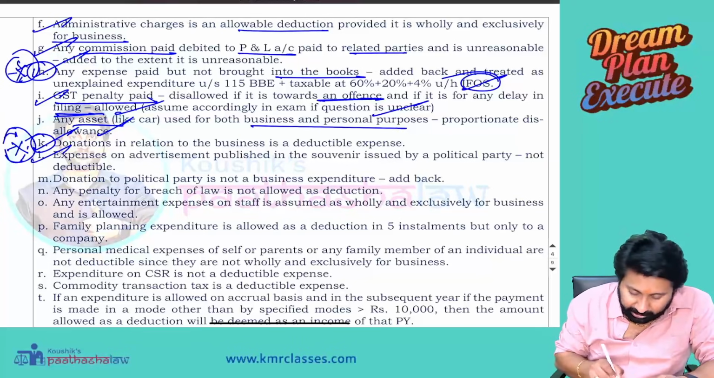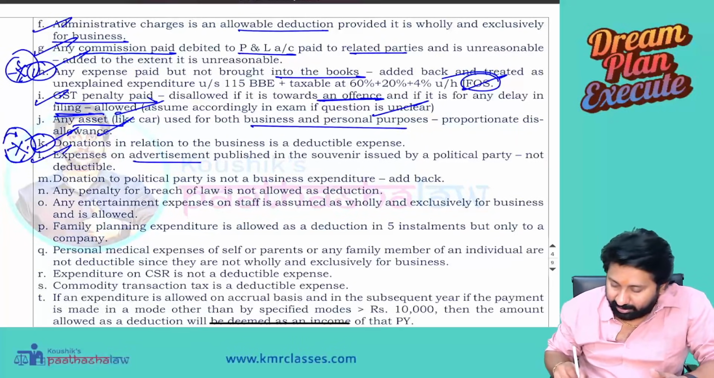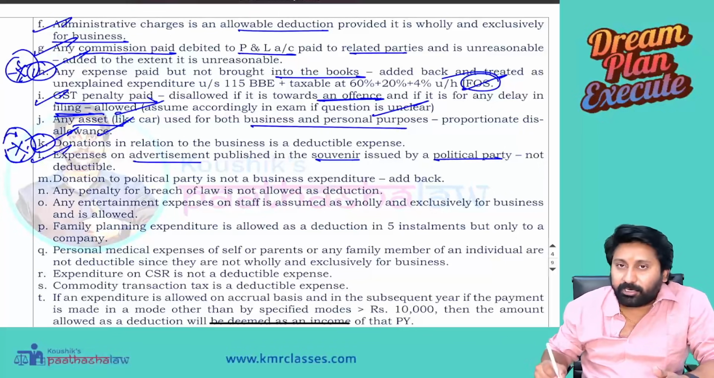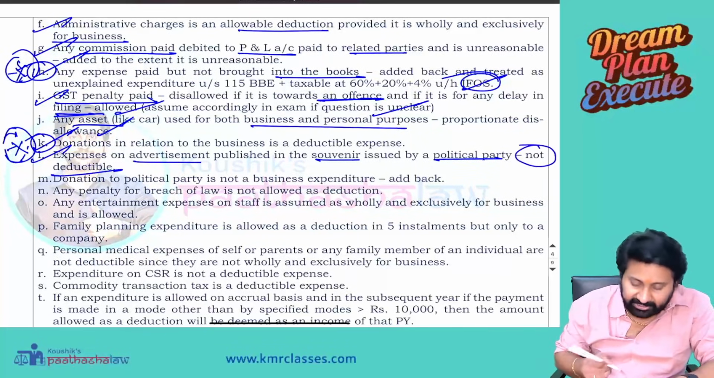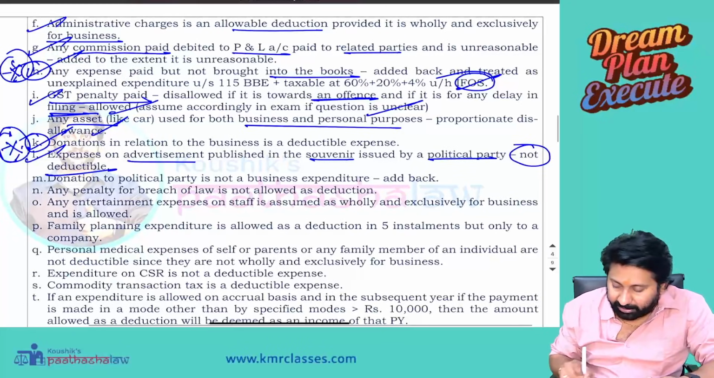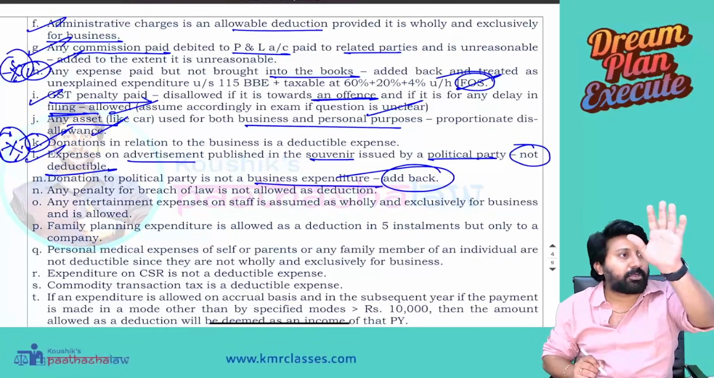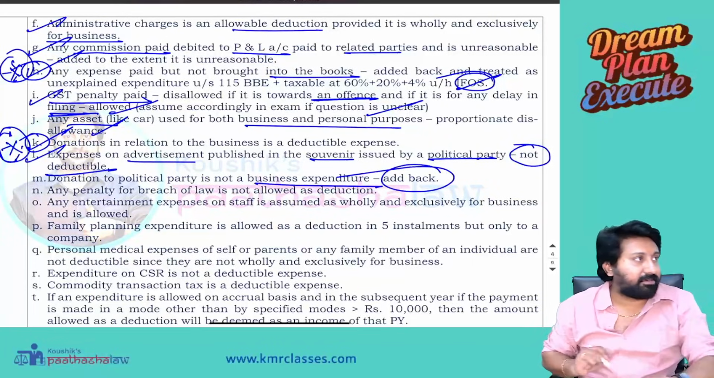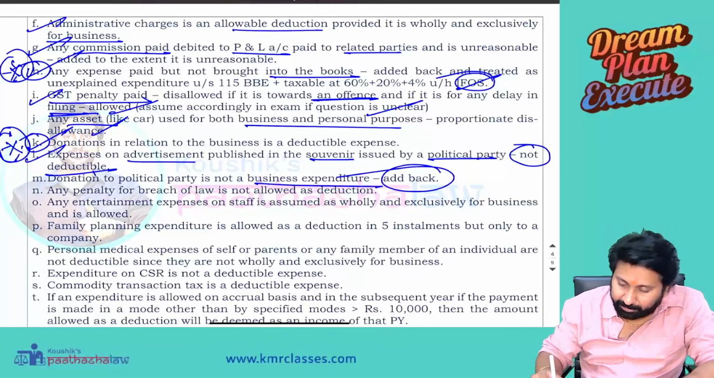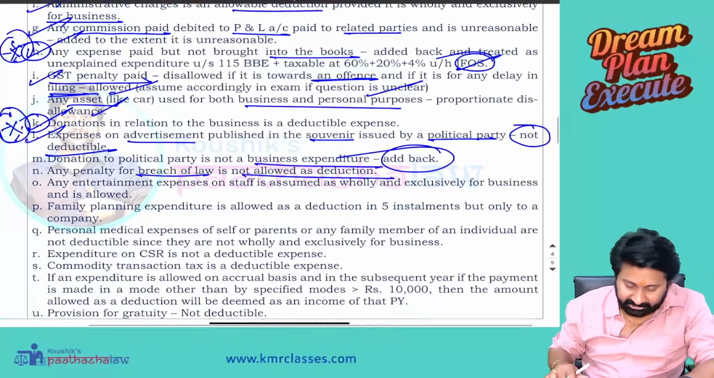Very, very important. I gave an advertisement, not in any magazine, etc., but in a souvenir issued by a political party. Indirectly you are contributing, so it is not allowed as a deduction. Donation to a political party is not a business expenditure. Add back. This advertisement is a direct political donation, not allowed. But 80GGC, 80GGB allowed. Any penalty for breach of law is not allowed as a deduction.